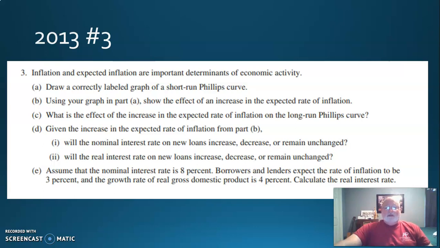So I'm going to say no. Just because people think inflation is going to go up does not affect what the economy could do. Okay, C. Now, given the increase in the expected rate of inflation, all right, so inflation is going up.